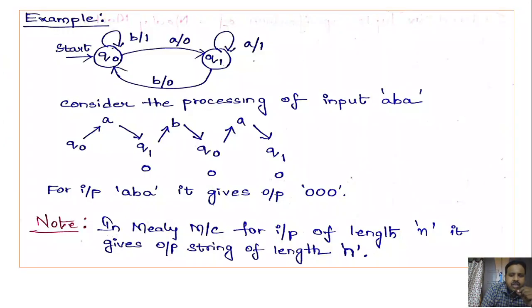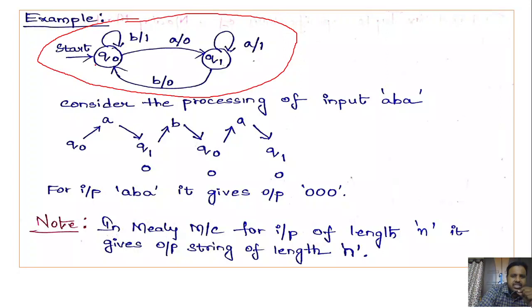Next, we will discuss how we process the input and produce the output. Here you could see this is the Mealy machine. How could you identify that this is a Mealy machine? The first thing, it must be a deterministic one. That means from every state on every input symbol there must be only one transition. And here you could see output is associated with every transition. Q naught on B is a self transition and the output is 1.